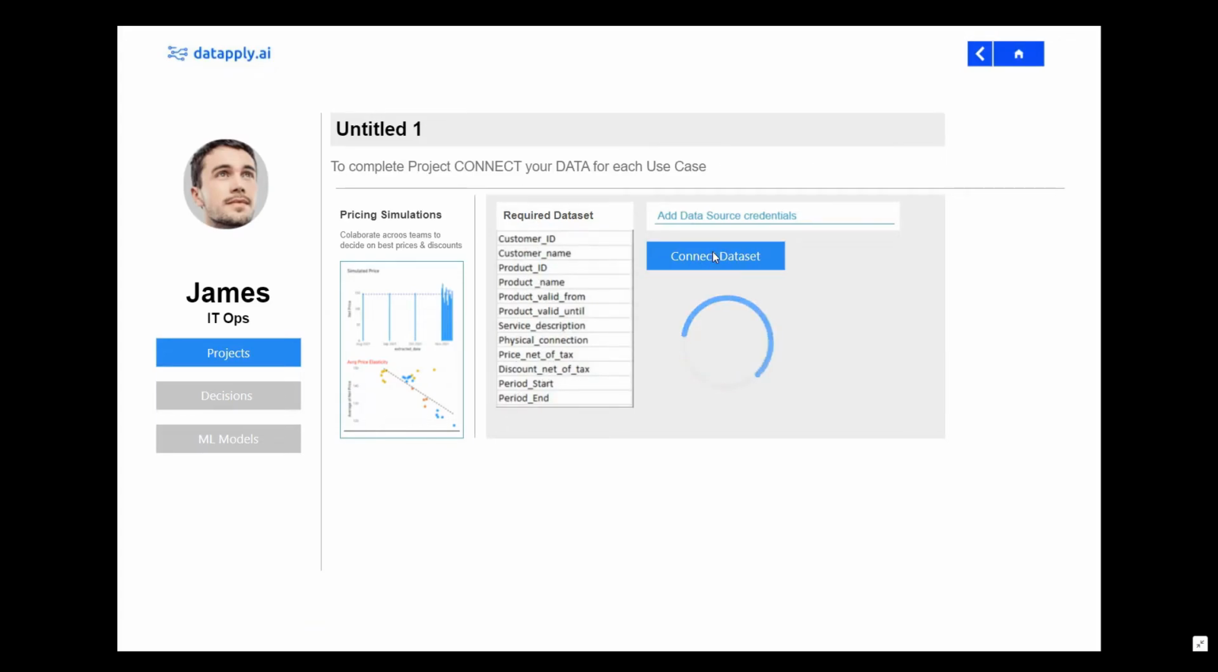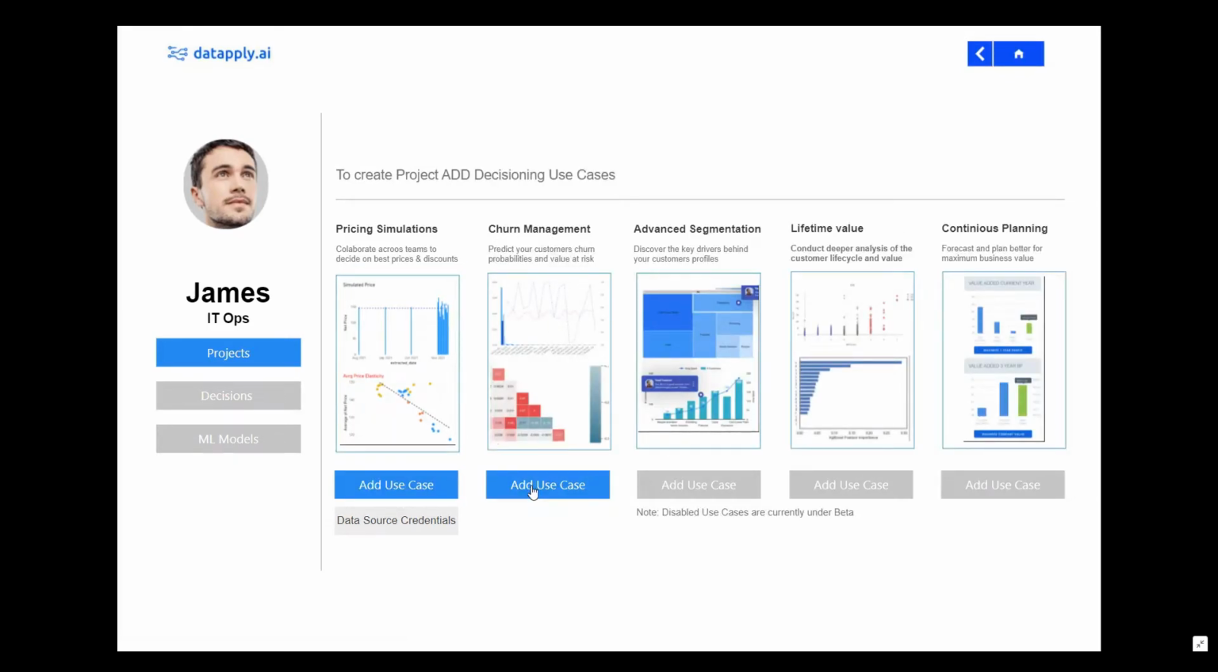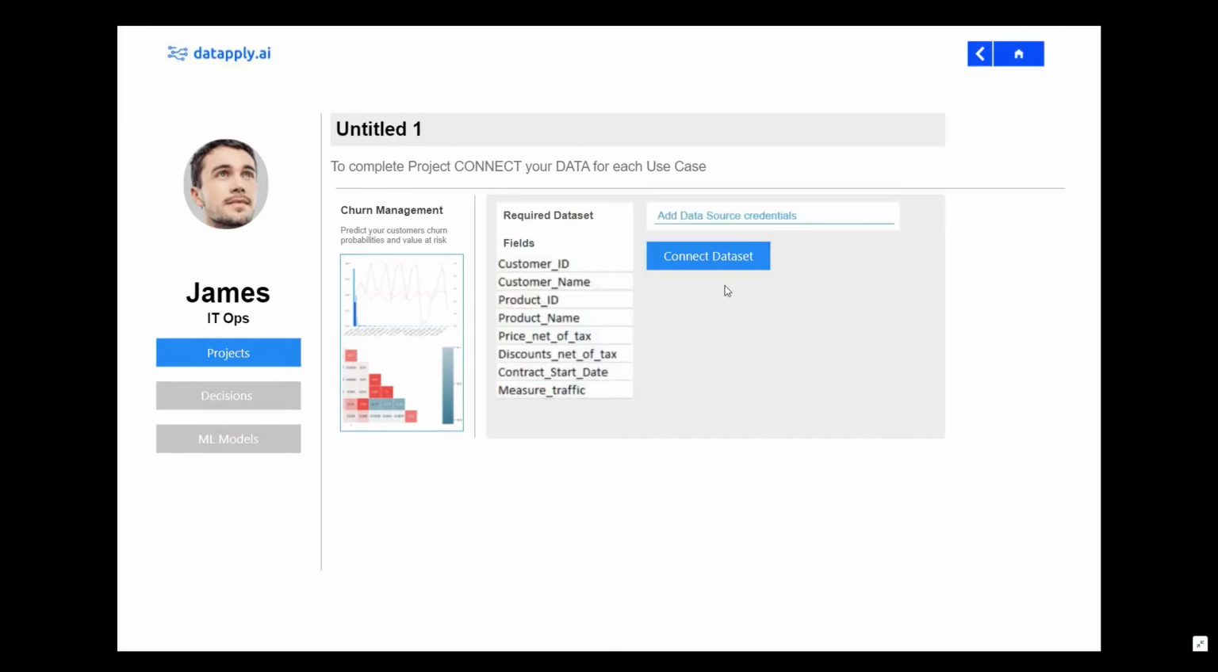Datapply verifies the completeness of a dataset and suggests appropriate actions in case of a problem. Once the dataset is successfully connected, James can save the project. In our example, he wants to add a second use case, churn management. After completing the required steps, he can now save the project.